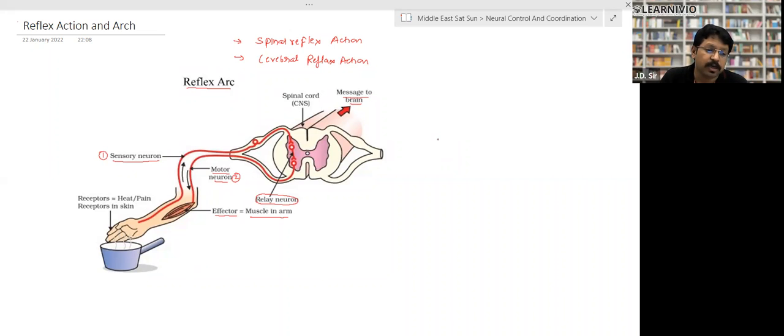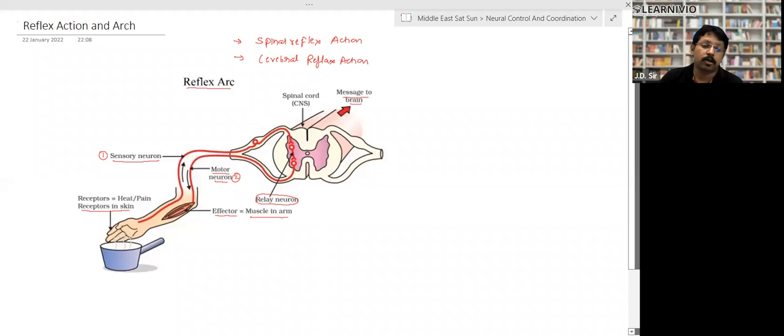Now, again, come to the reflex arc. This is the diagram of reflex action. Whenever a person touches a hot object, receptors present in the skin take the heat or the pain. The information is taken to the spinal cord. Those neurons which take the information from the organ towards the brain are called sensory neurons. So sensory neurons take the information. Information reaches the backbone.